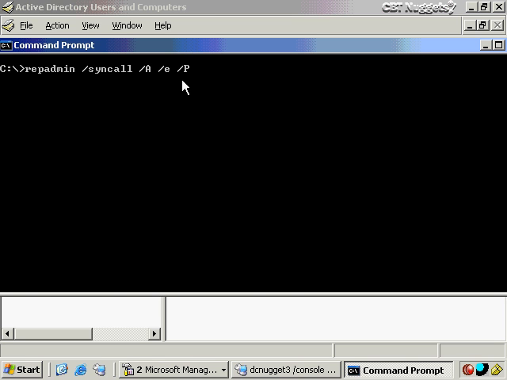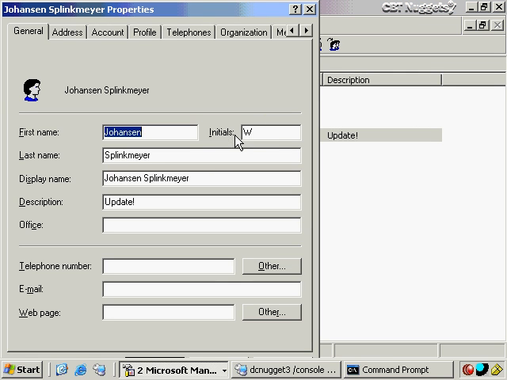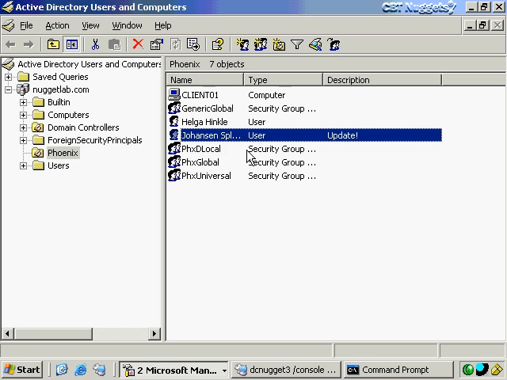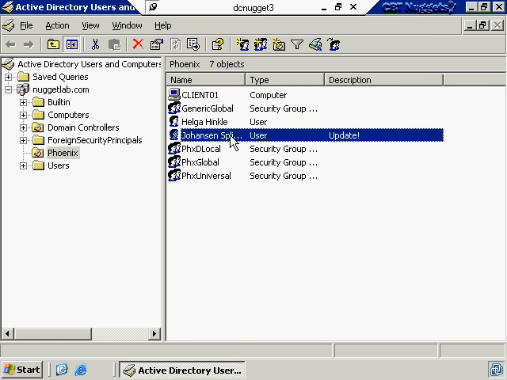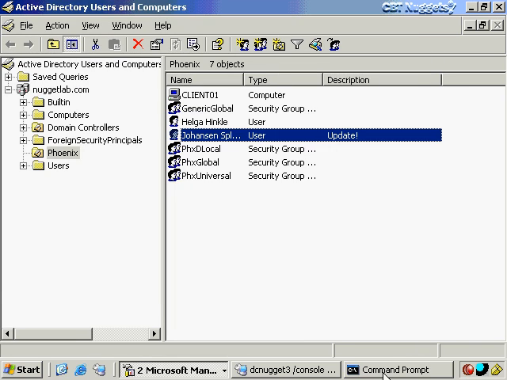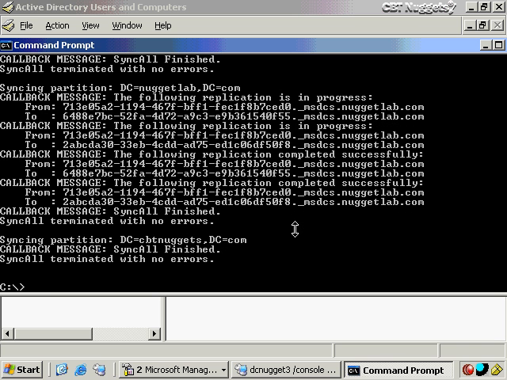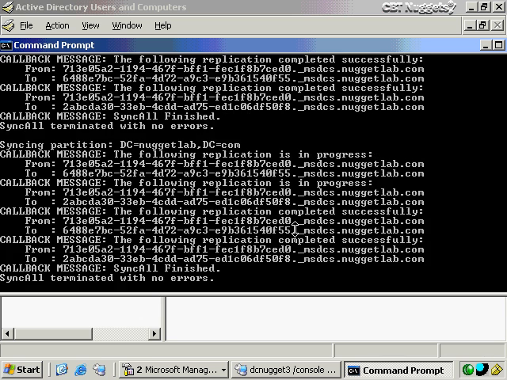So I'm going to do all of this, and what I'm going to do here, first of all, is I'm going to go to this user account. I'm going to, let's say, just remove the W here now. We'll blank that out. So now it's got a blank for that middle initial. On dcnugget3, we see that it still has the middle initial there. So now what we're going to do is to go ahead and run this command, press enter here, and we see that it's synchronizing with all those naming contexts.